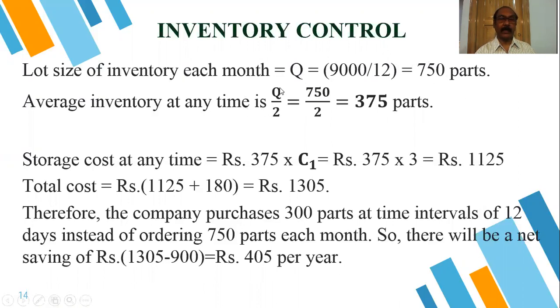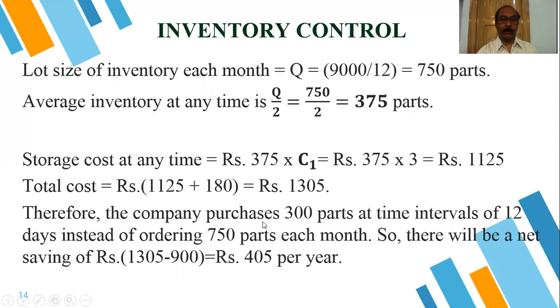The average inventory at any time is Q by 2, equal to 750 by 2, equal to 375 parts. Storage cost at any time is 375 into C1, rupees 375 into 3, that is our storage cost, so rupees 1125. This is the storage cost plus the ordering cost, so it becomes rupees 1305.